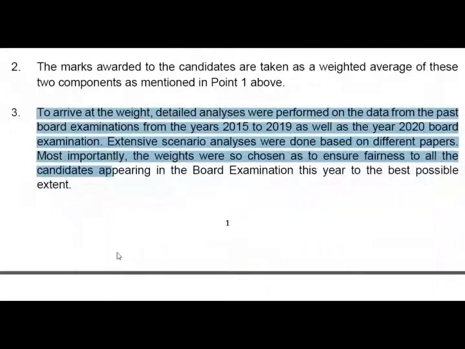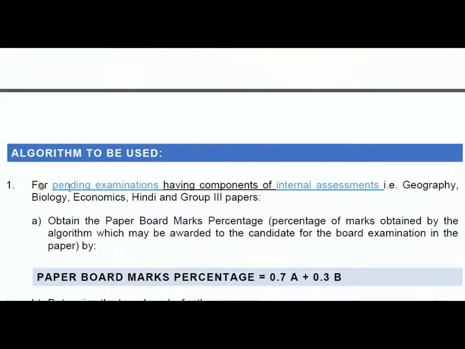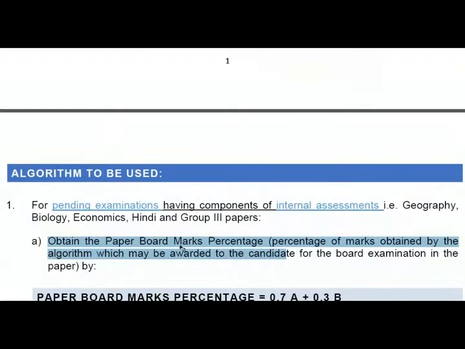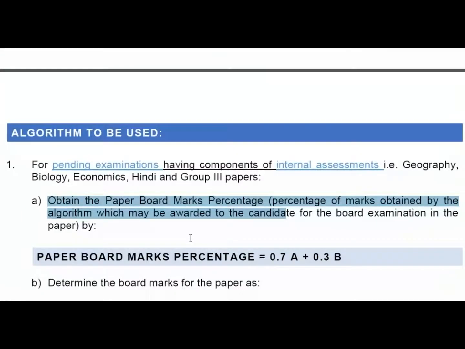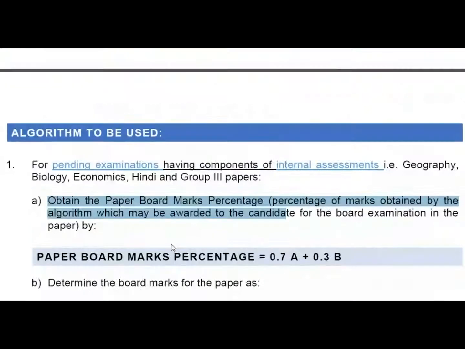2. Algorithm to be used. 1. For pending examinations having components of internal assessments, i.e. geography, biology, economics, Hindi, and Group 3 papers. A. Obtain the paper board marks percentage of marks obtained by the algorithm which may be awarded to the candidate for the board examination in the paper, by paper board marks percentage equals 0.7a plus 0.3b.